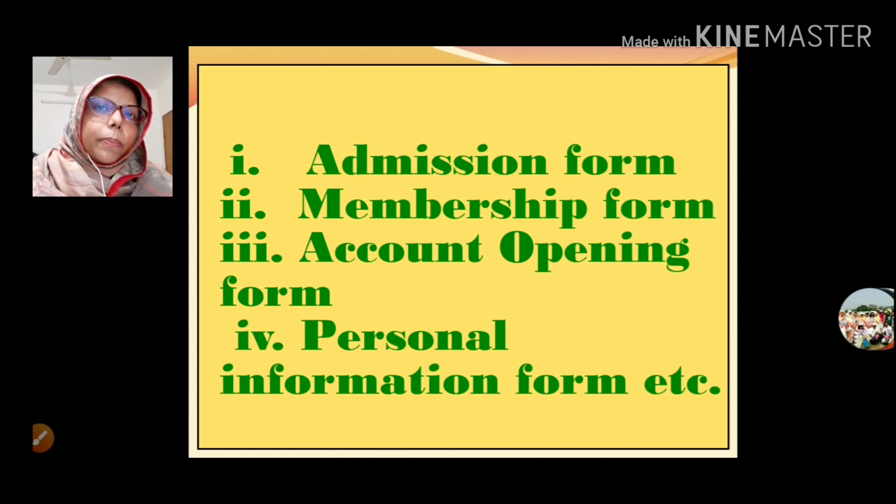If you want to be a member of any institution, like a shopping mall like Shopno, they also provide you a form. You must fill up that form, and after that you will be a member of that institution.